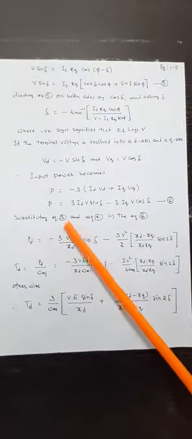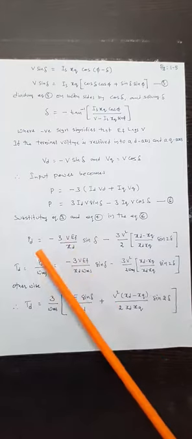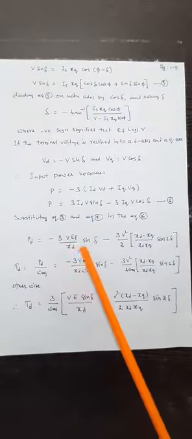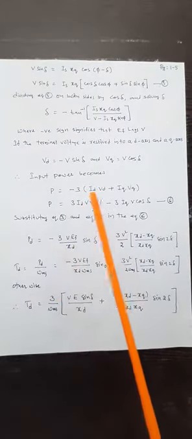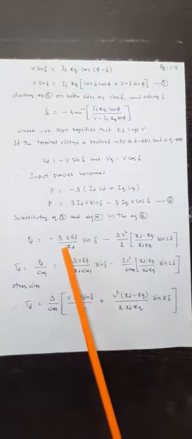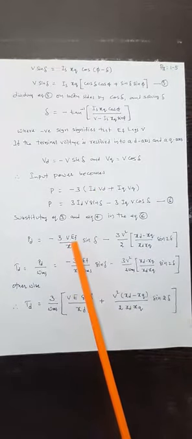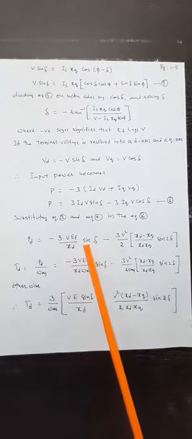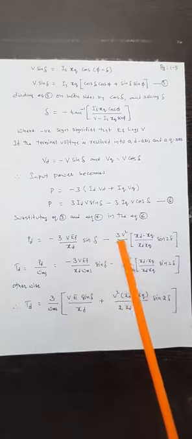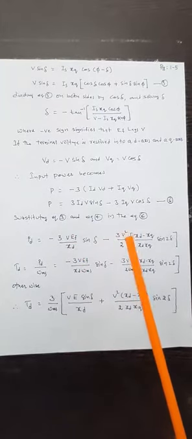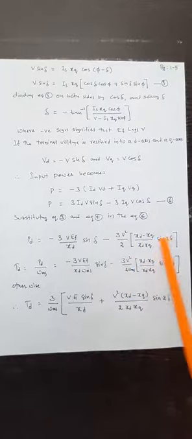After substitution, this becomes minus 3 V Ef by Xd sin delta minus 3 V square by 2 into (Xd minus Xq) by (Xd Xq) sin 2 delta.